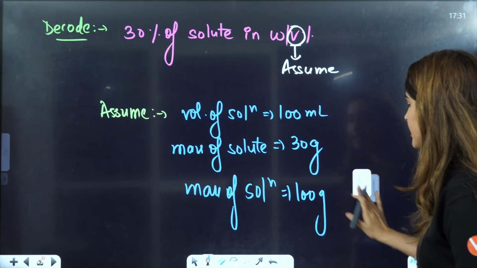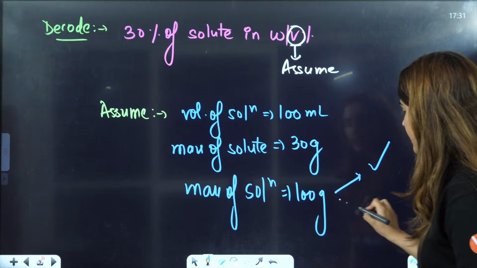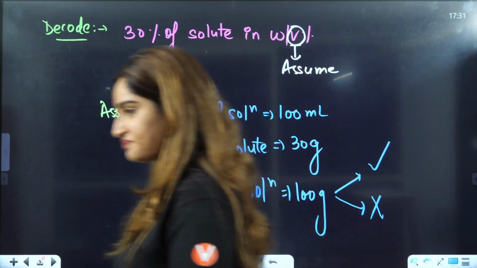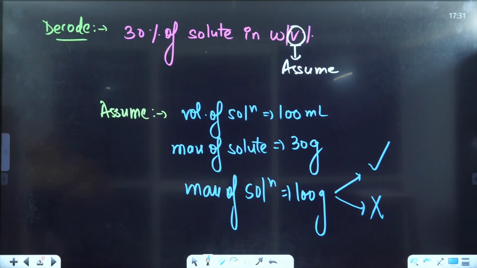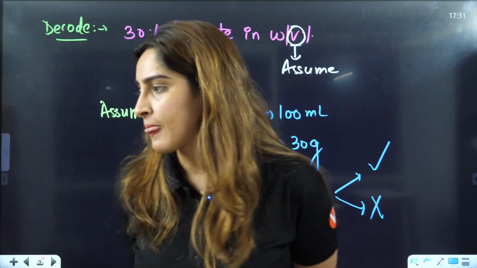Tell me, students, is it correct or wrong? Let us see. I'll just give you the polls here. Is it correct or not?